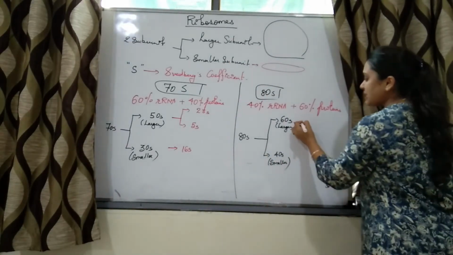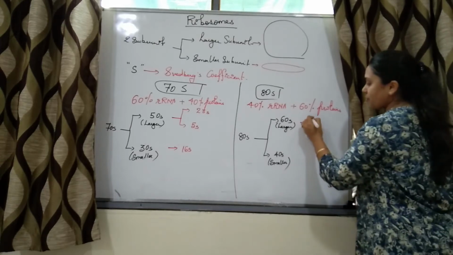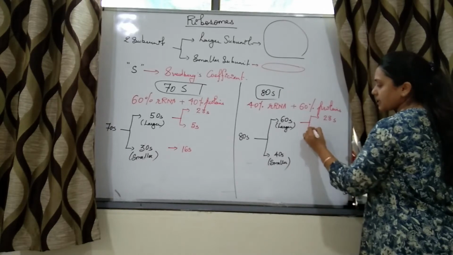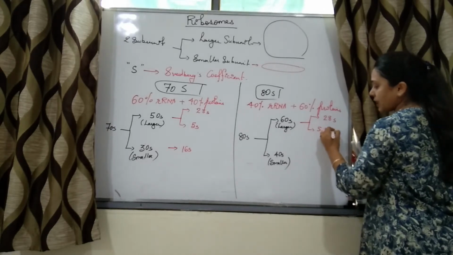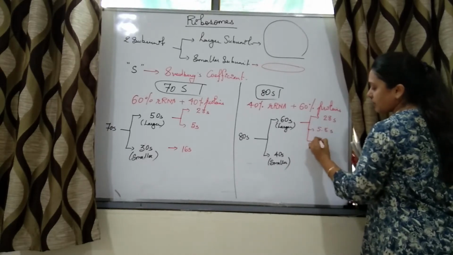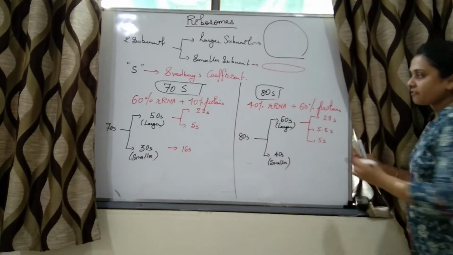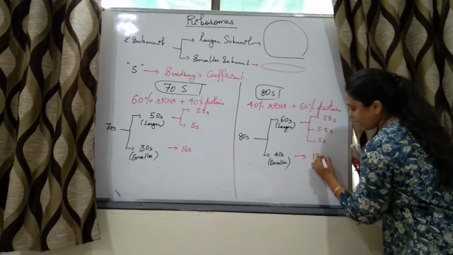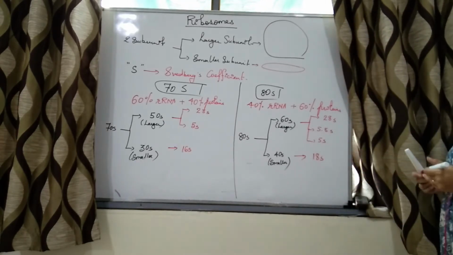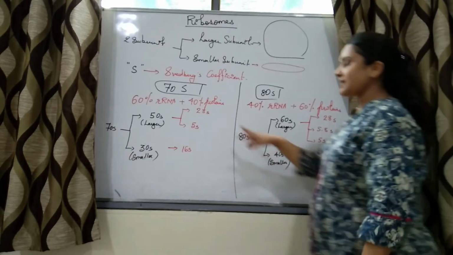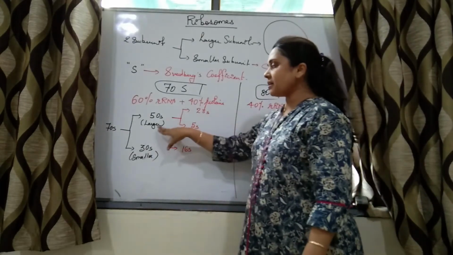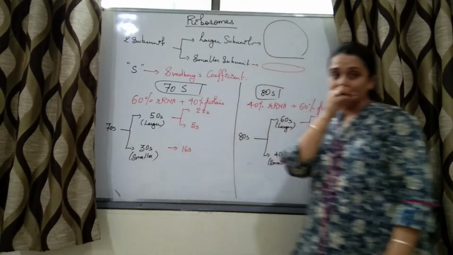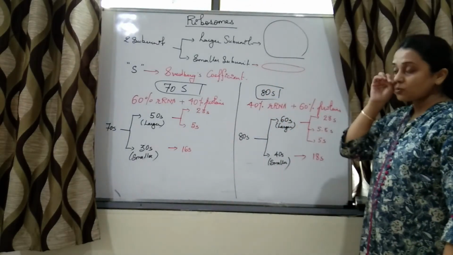The 60S larger subunit is made up of 28S, 5.8S and 5S, whereas 40S is made up of 18S units. Again, as I said, these are the particles which make up the larger subunit, and these are their sedimentation rates. Yes students, so this is clear.